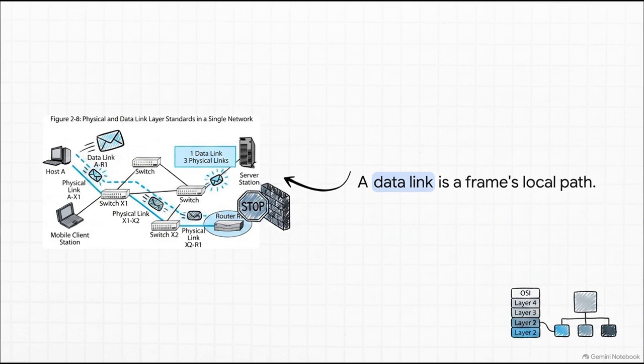A data link is the specific path a message, which is actually called a frame at this layer, takes through a single, local switched or wireless network. The data link traces the path from the host computer through the local switches right up to the router. But, and this is key, it completely stops there. A data link handles communication strictly within one network. It cannot cross over into another.